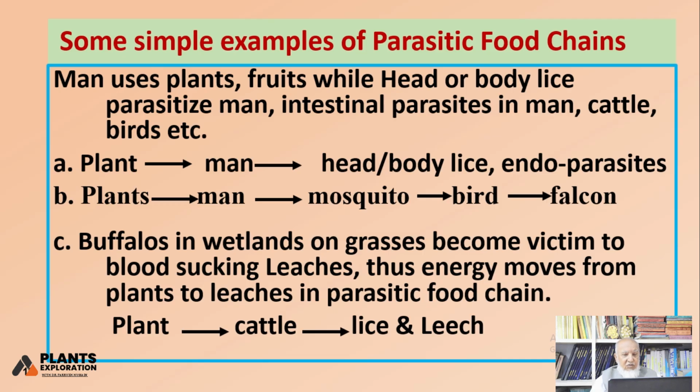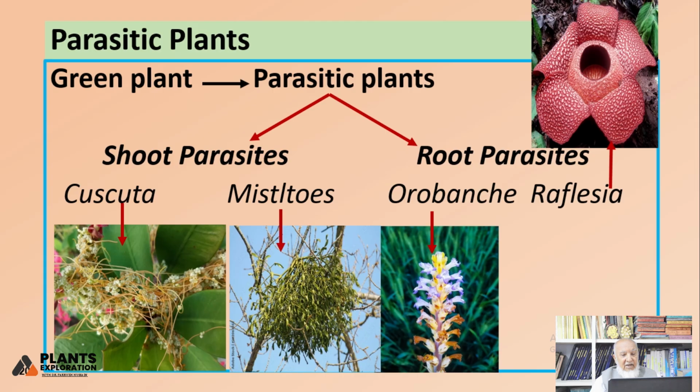Plants, man, mosquito, bird, falcon, ectoparasite. Bedbugs are parasites. Buffaloes in wetlands graze on grasses and become victim to blood-sucking leeches. Thus, energy moves from plants to leeches in the parasitic food chain. So, bedbugs are also parasites.